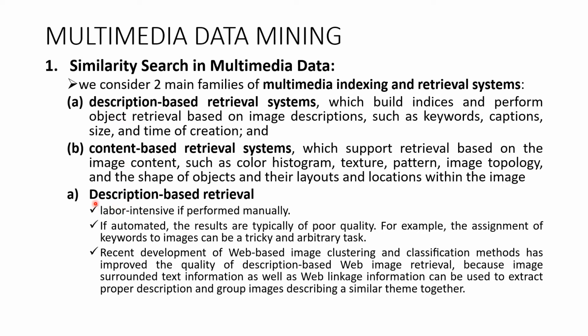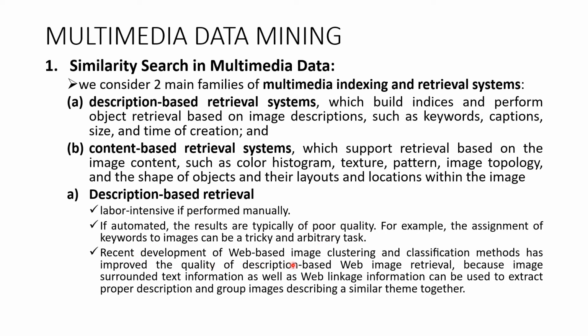Coming to the first one, description based retrieval, it is a labor intensive process if it is performed manually. However, if automated, the results are typically of poor quality. For example, the assignment of keywords to images can be a tricky and arbitrary task. If we want to assign keywords or unique numbers to images, it will be a somewhat ambiguous task, and the results of the mining process may be of poor quality.